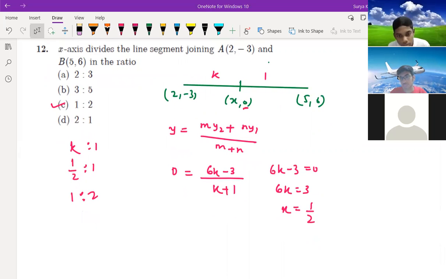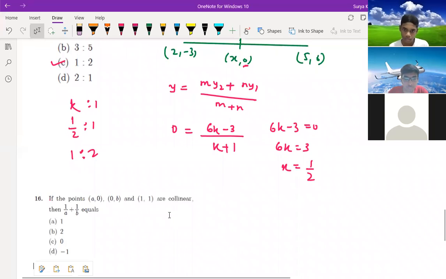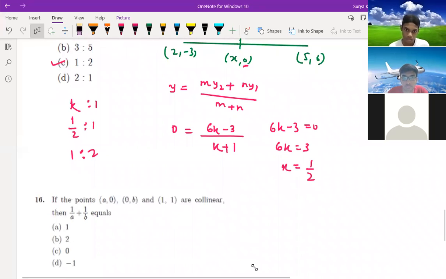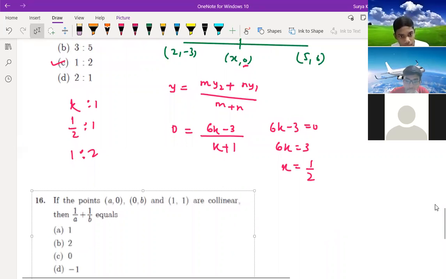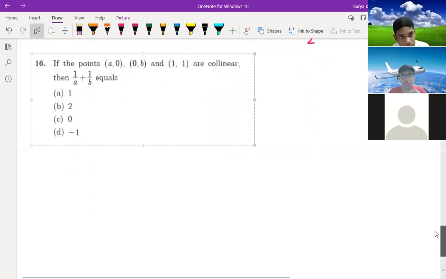Now see question number 13th. 13th is not required. It's an easy question. Now question number 16th you see. See this question. Can you do this?